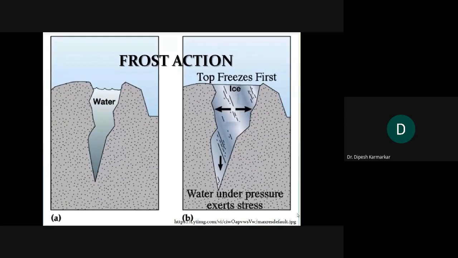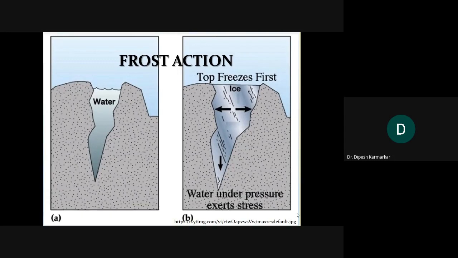And during the day, when the temperature increases above 0 degrees, the frozen water or the ice will thaw or melt, and again there will be water in the crevices. The process will continue. Again the next night the water will freeze, form ice and further expand that particular rock.